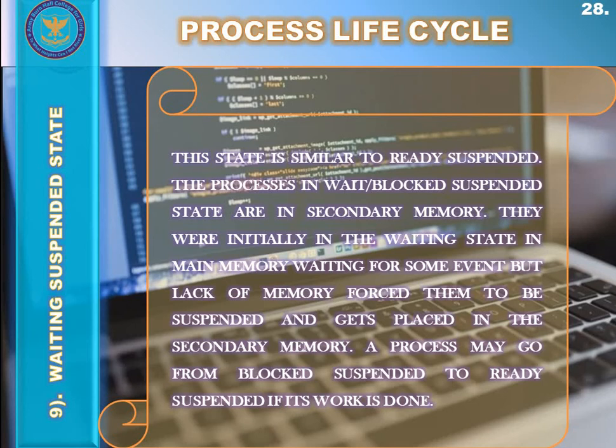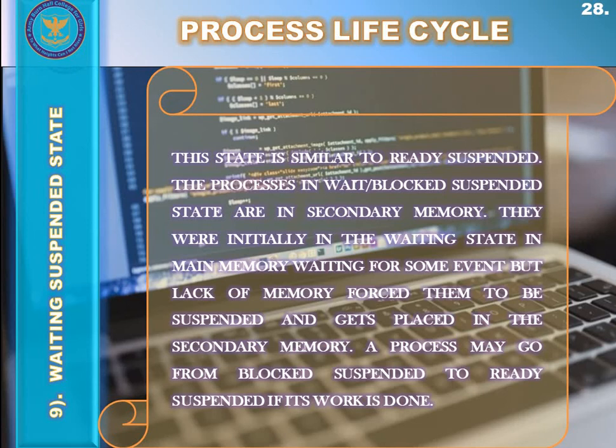Similar to the ready suspended state, a process moves from the waiting or blocked state to the suspend state if a process with higher priority has to be executed but the main memory is full. When the waiting queue inside the waiting state becomes full, some of the processes will be sent to the waiting blocked state or waiting suspended state. Remember that the ready state has its own waiting queue, while the blocked or waiting state has its own separate waiting queue.